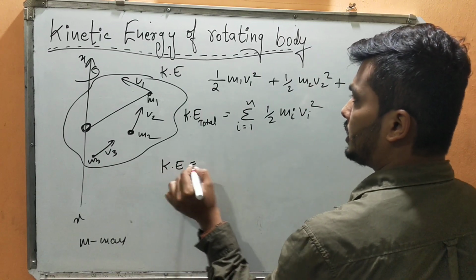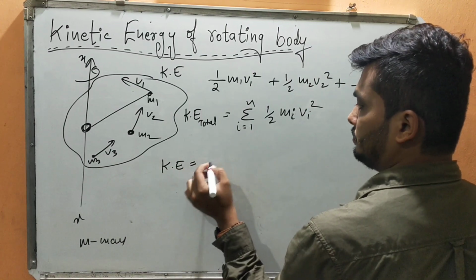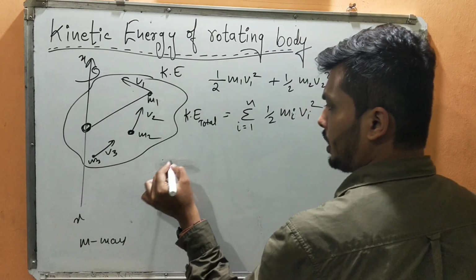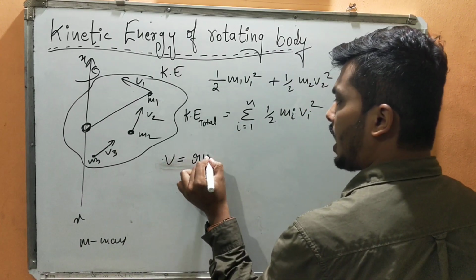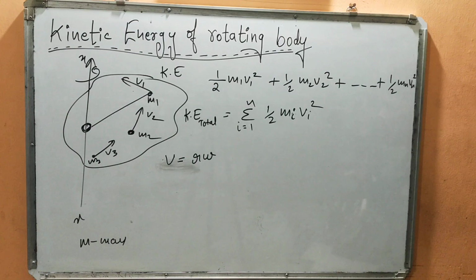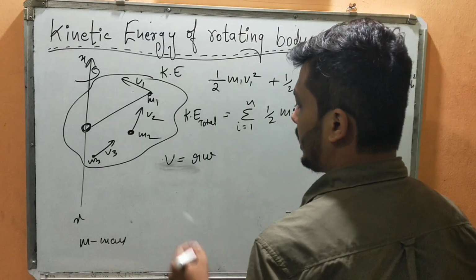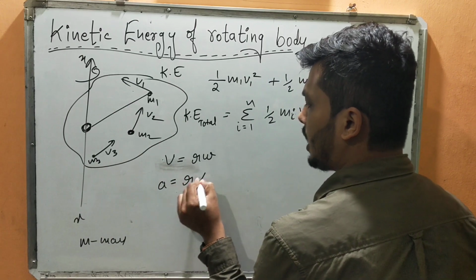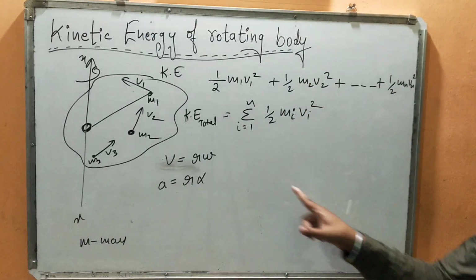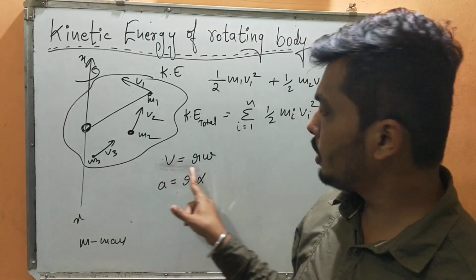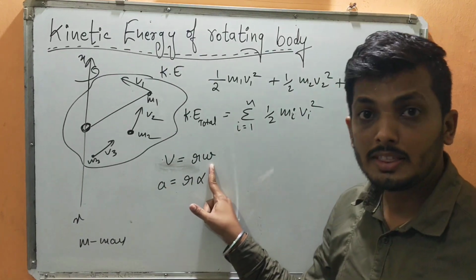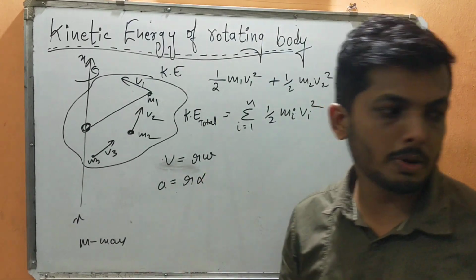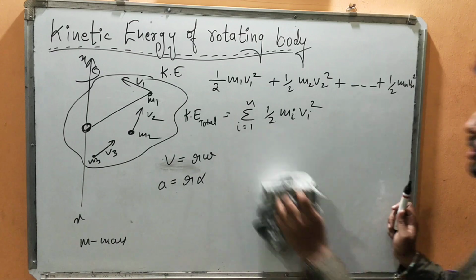Kinetic energy can be written as... before that we know that v is equal to R omega. Can I write v equals R omega? Just like in the last class we did for moment of inertia, acceleration can be written as R into alpha. Got it? So that is the relation between linear velocity and angular velocity. This you have studied in the motion in a plane topic, where you studied the circular motion concept.